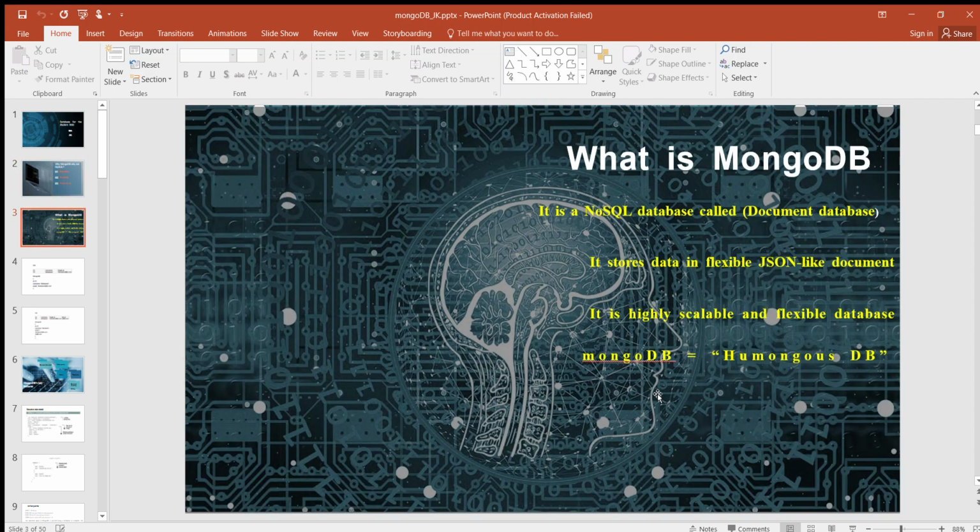Next one, what is MongoDB? It is a NoSQL database called documented database. If you have built web applications in recent years, you have probably used a relational database as the primary data store. If you are familiar with SQL, you might appreciate the usefulness of a well-normalized data model, the necessity of transactions and assurance provided by a durable storage engine.